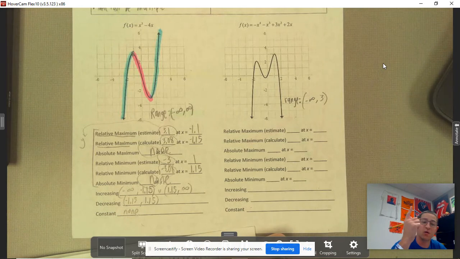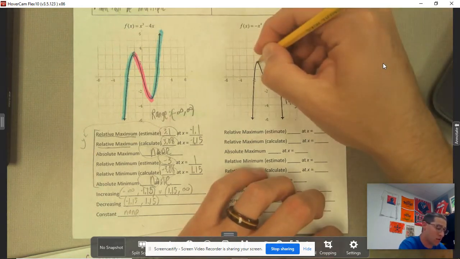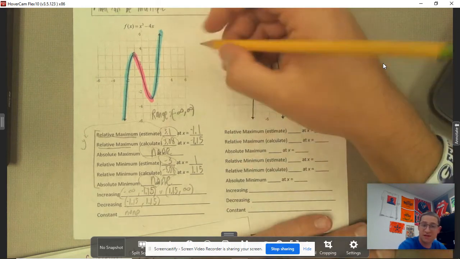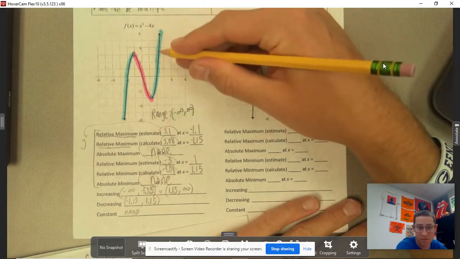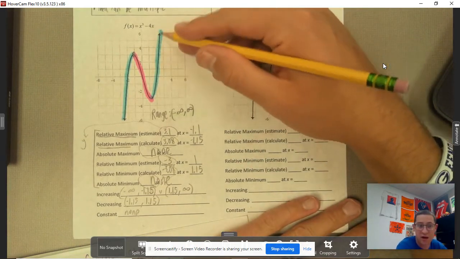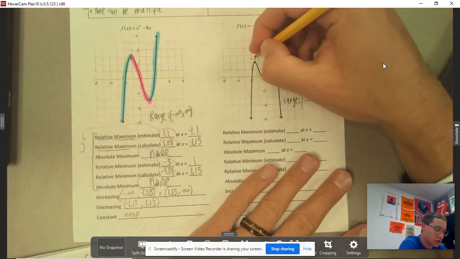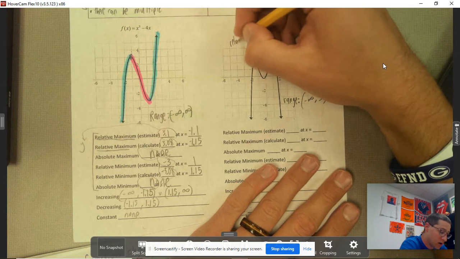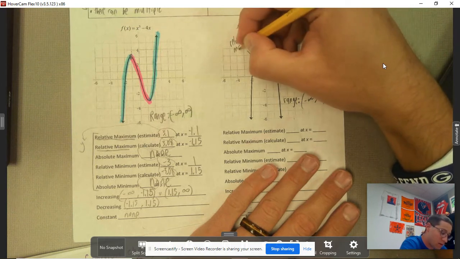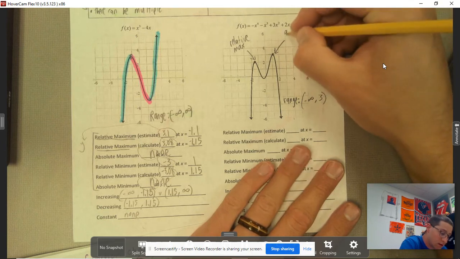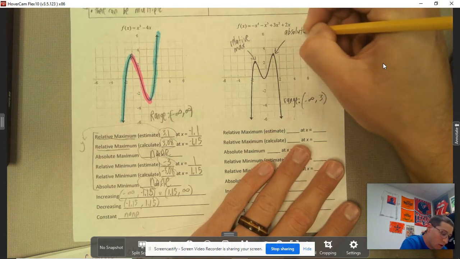One thing I know is that I have two maximums here. I've got one here and one here. Unlike the one over here where I didn't have an absolute maximum, on this one I do have an absolute maximum. Just to label them: this is my relative max, and this one is my absolute max.